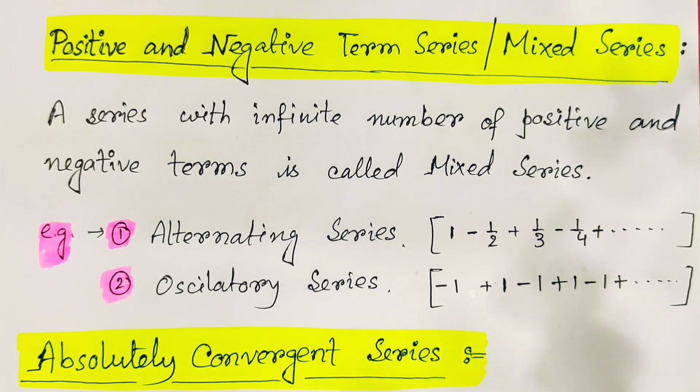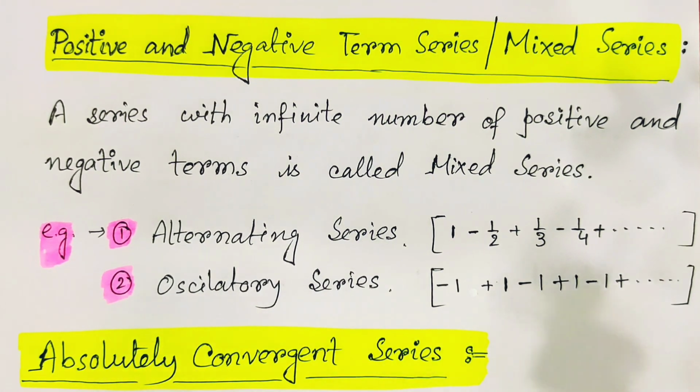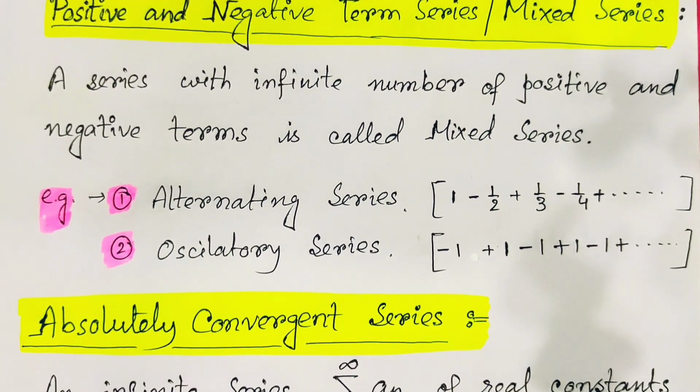If we have alternating positive and negative terms, then what to do we know from our previous video, the alternating series video. There we learned how to verify the nature of such series. But if you have a mixed series, then we have two types of things available: one is absolutely convergent, another is conditionally convergent. Now we should come to know what an absolutely convergent series is.